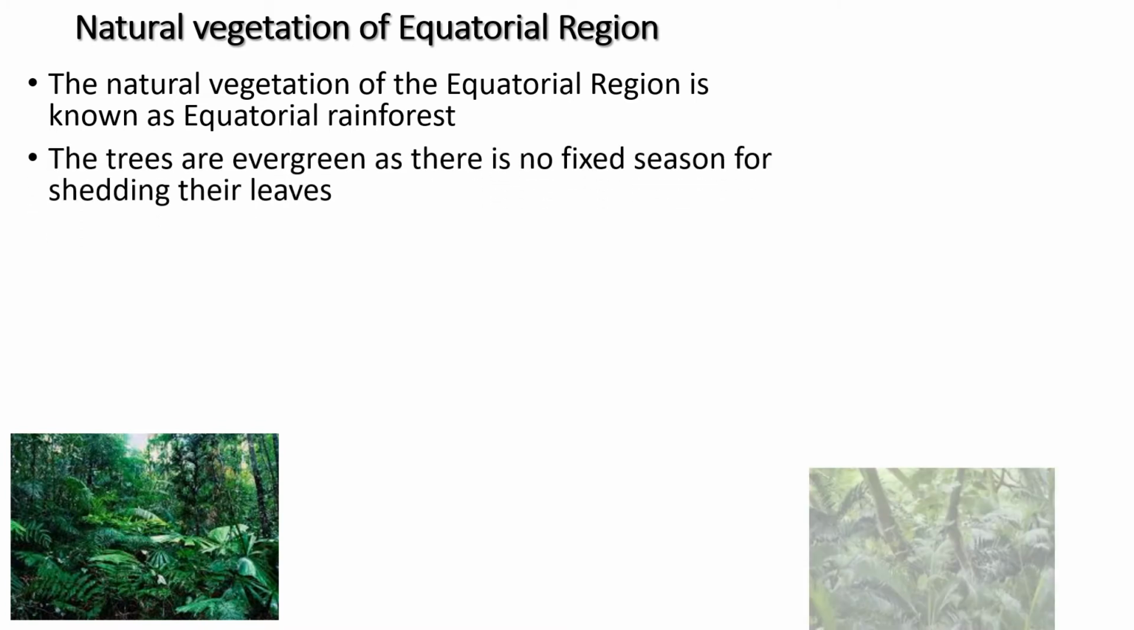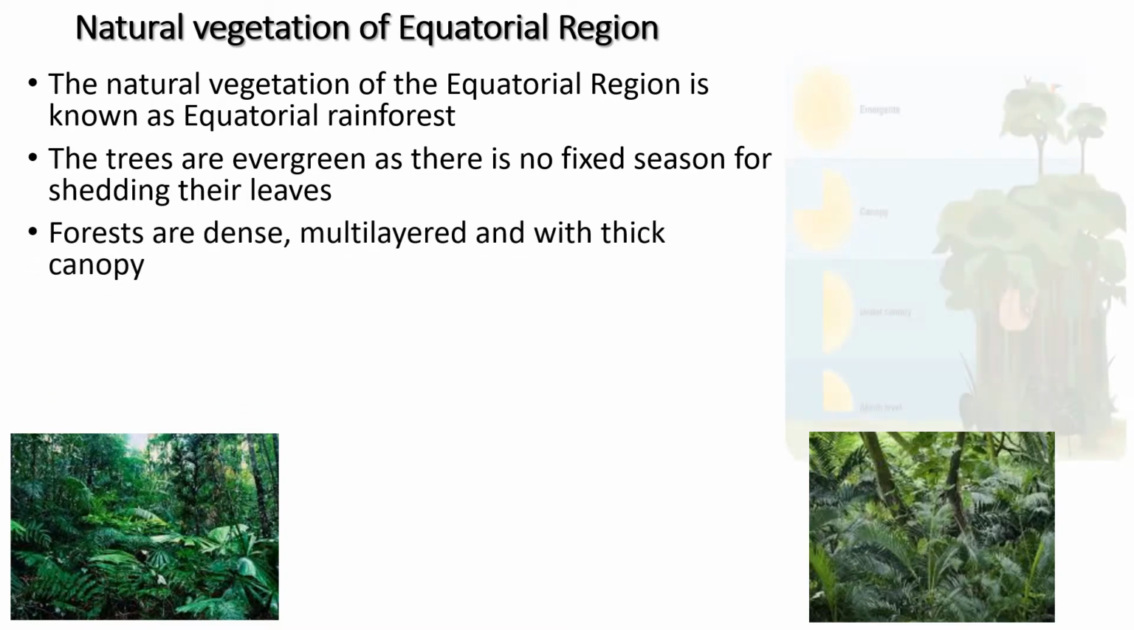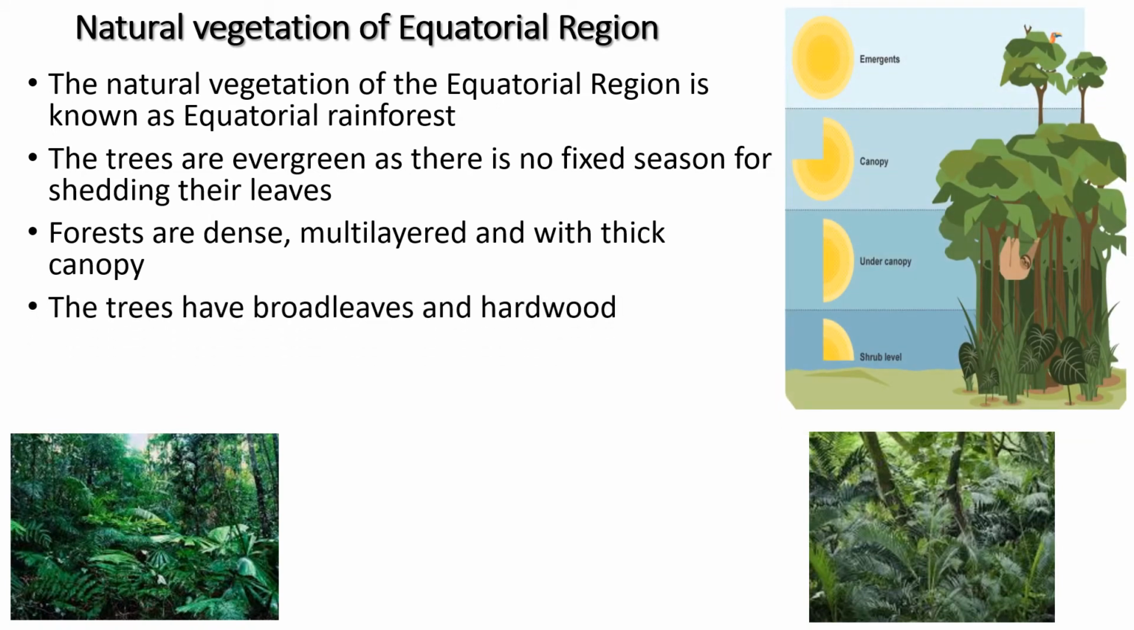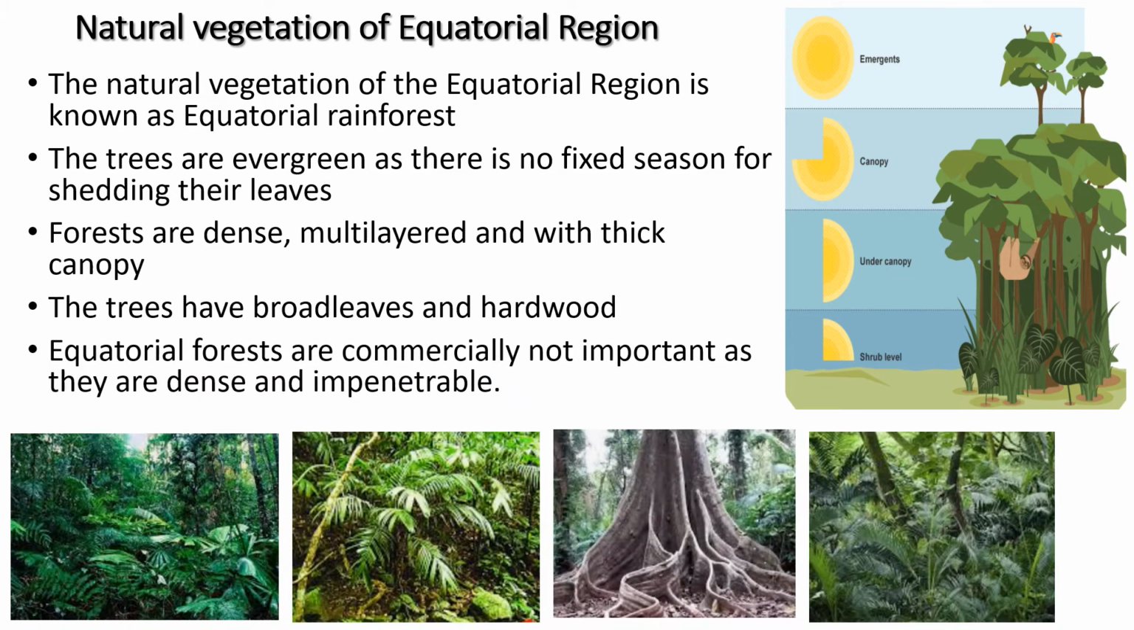They don't shed their leaves together. Whenever the leaves are getting old, they shed them. These forests are very, very dense because there is ample water and ample sunlight. They don't need to be fewer in number. They have broad leaves and hardwood, and they also have buttress roots, which make these forests quite impenetrable. This is called a buttress root. And we can see here we have bushes and trees, then we have emergent layers, and this is called the canopy, all these things.